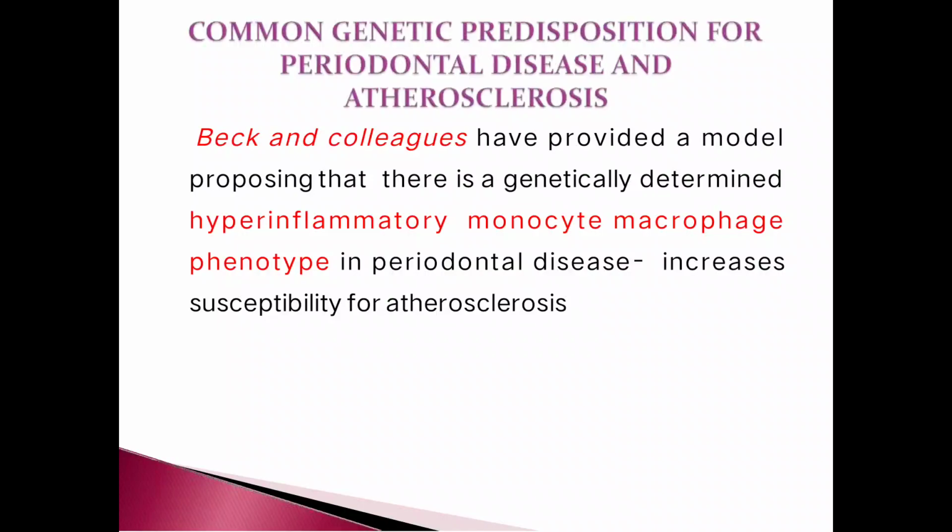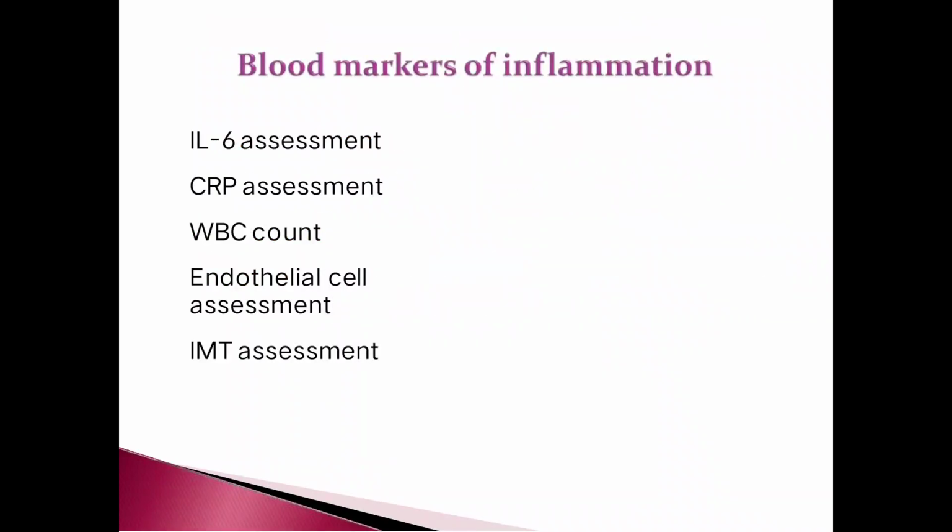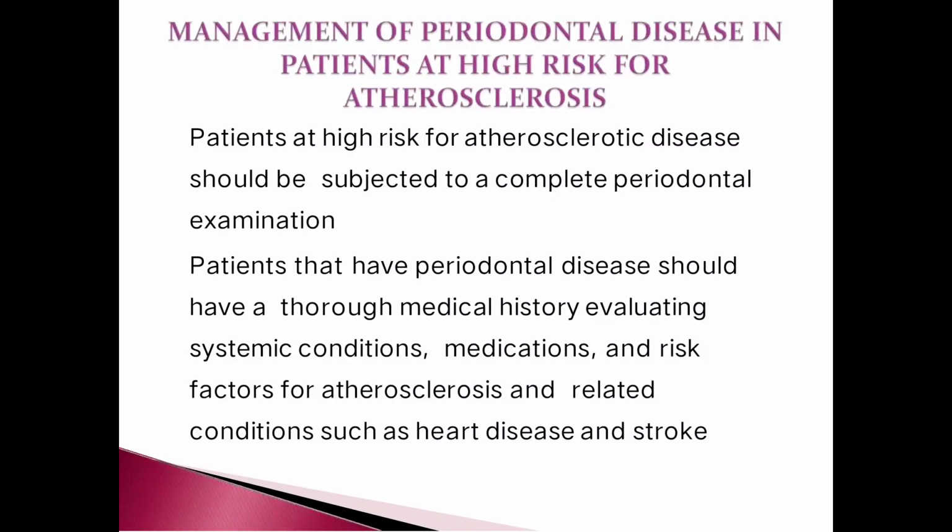Common genetic predisposition for periodontal disease and atherosclerosis. Beck and colleagues have provided a model proposing that there is a genetically determined hyperinflammatory monocyte macrophage phenotype in periodontal disease, increasing susceptibility for atherosclerosis. Blood markers for inflammation: interleukin 6 assessment, C-reactive protein assessment, WBC count, endothelial cell attachment, and IMT assessment.